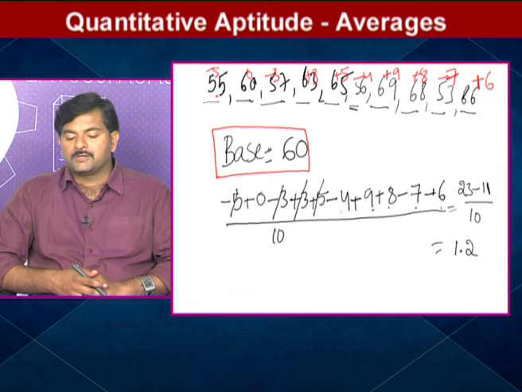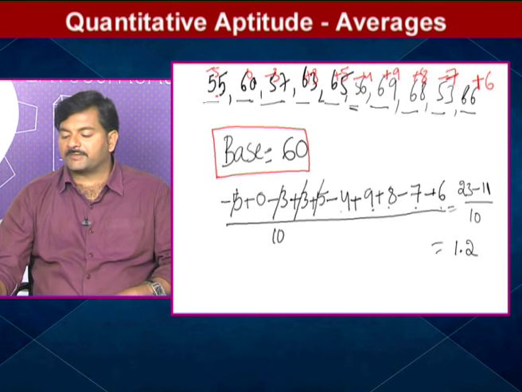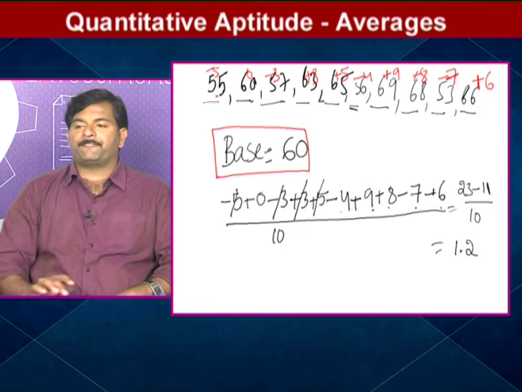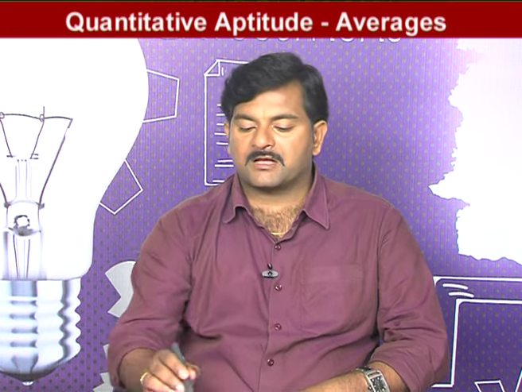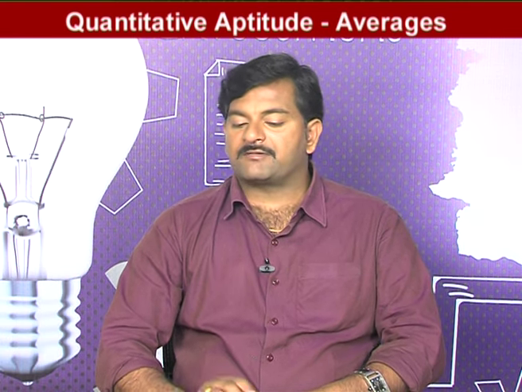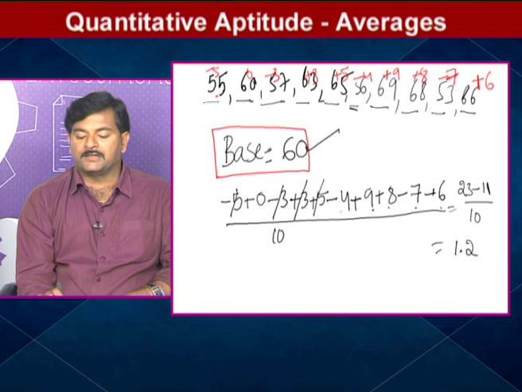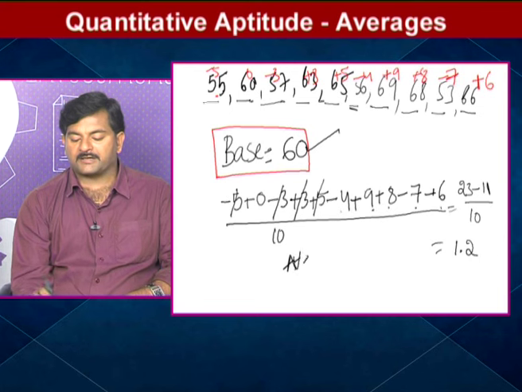Plus 1.2. Usually in this case, sometimes you may get the positive average, sometimes you may get the negative average. If you get a positive average, add the average to the given base. If you are getting a negative average, subtract this negative average from the base. So the average of our given numbers is equal to